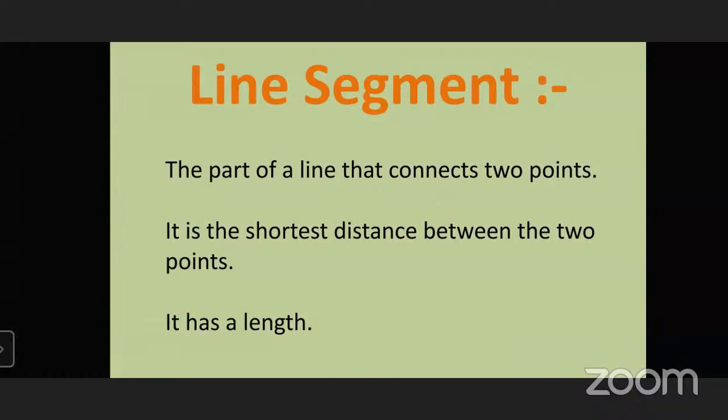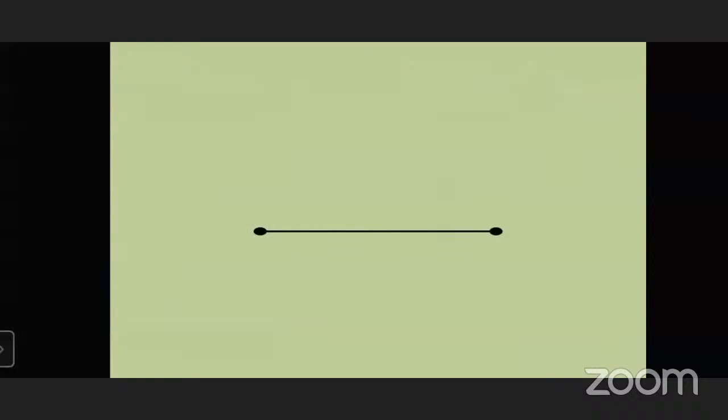It is limitless, or it is infinity. But a line segment has a length. It looks like this: 2 points joined to each other, and we get a line segment. A line segment is a part of a line, the shortest part of a line.